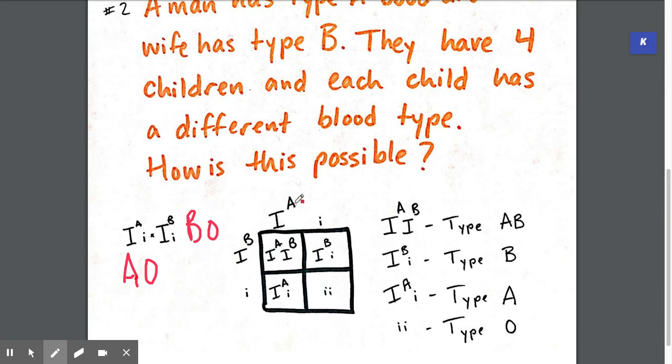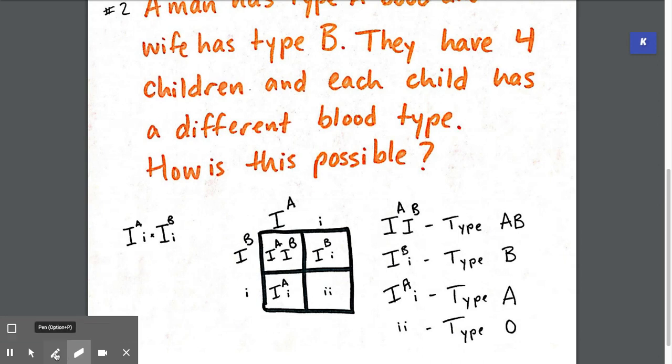antigens. I use the fancy lettering here, but again, this is that type A blood, and this is the O antigen. We fill in our Punnett square, and we do the same thing for the parent with type B blood, with the B and the O antigen. We see in our offspring that there are all 4 of the different blood types.